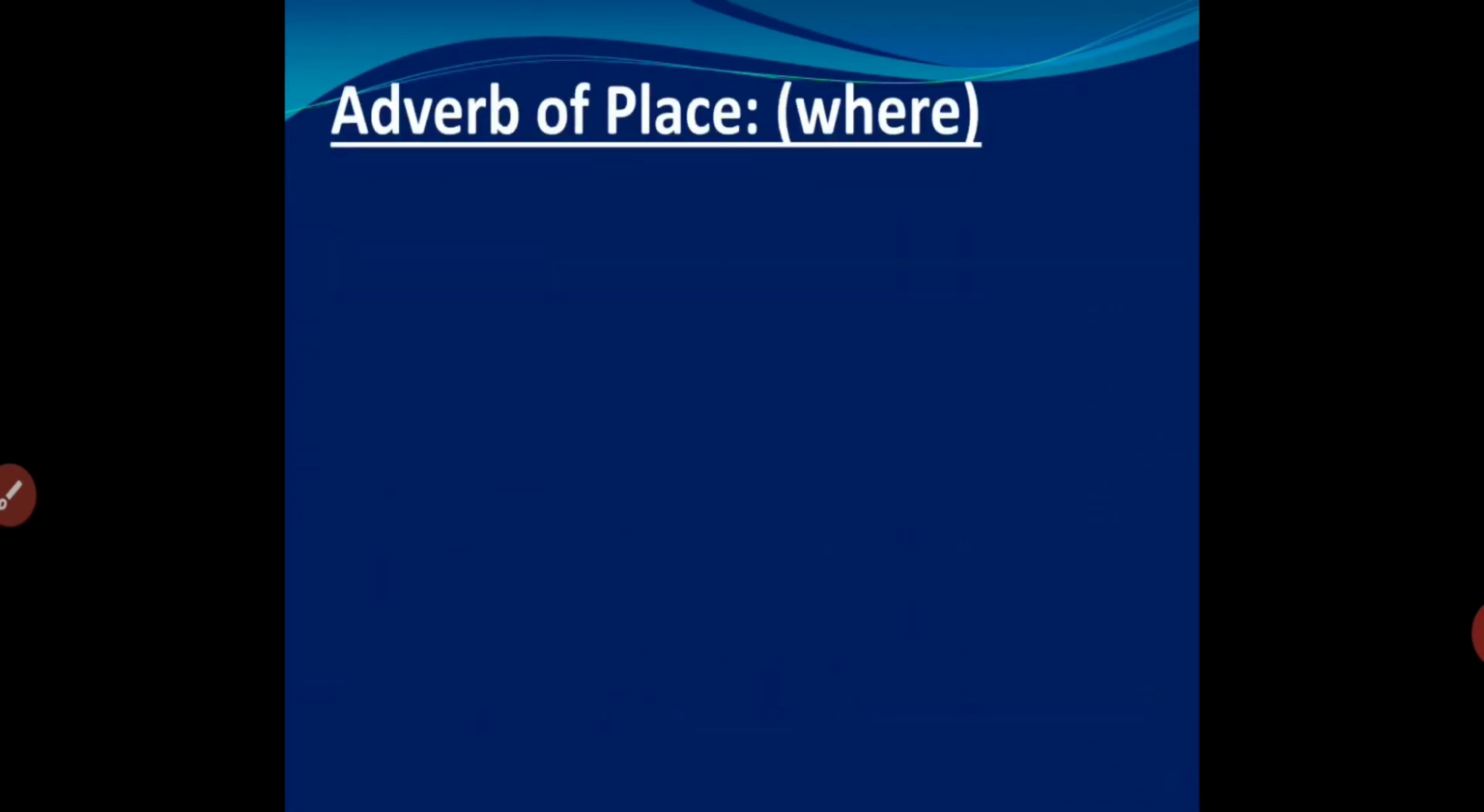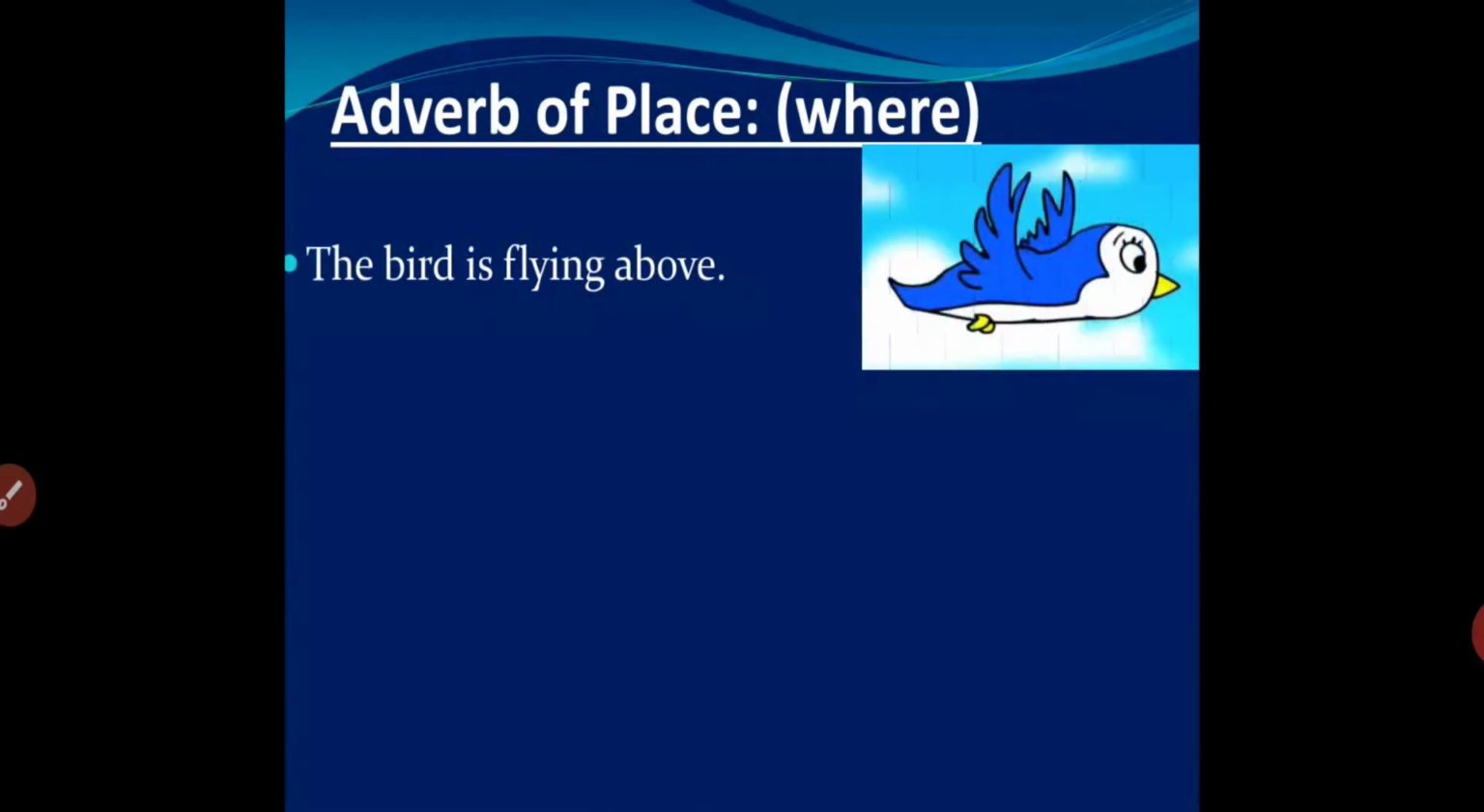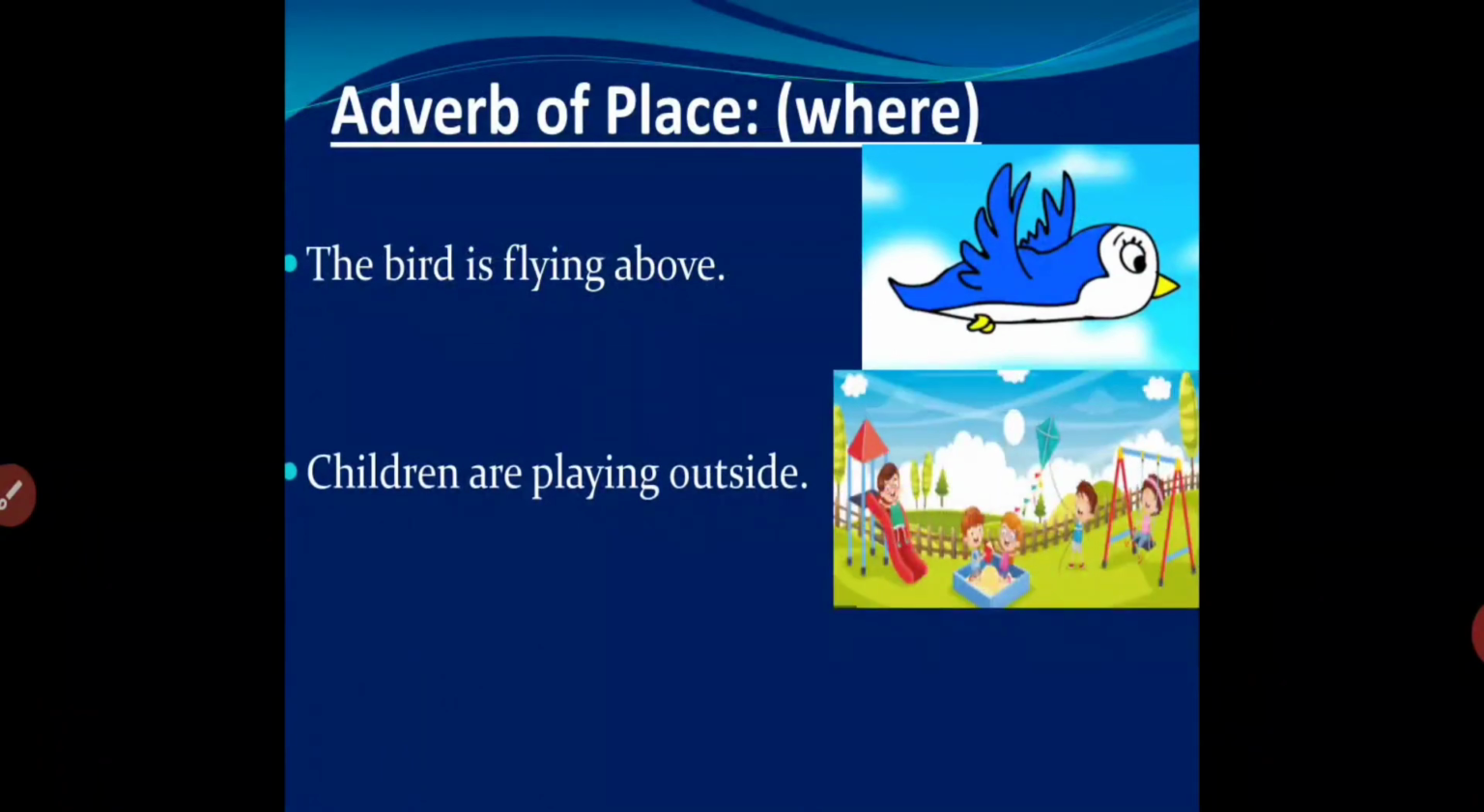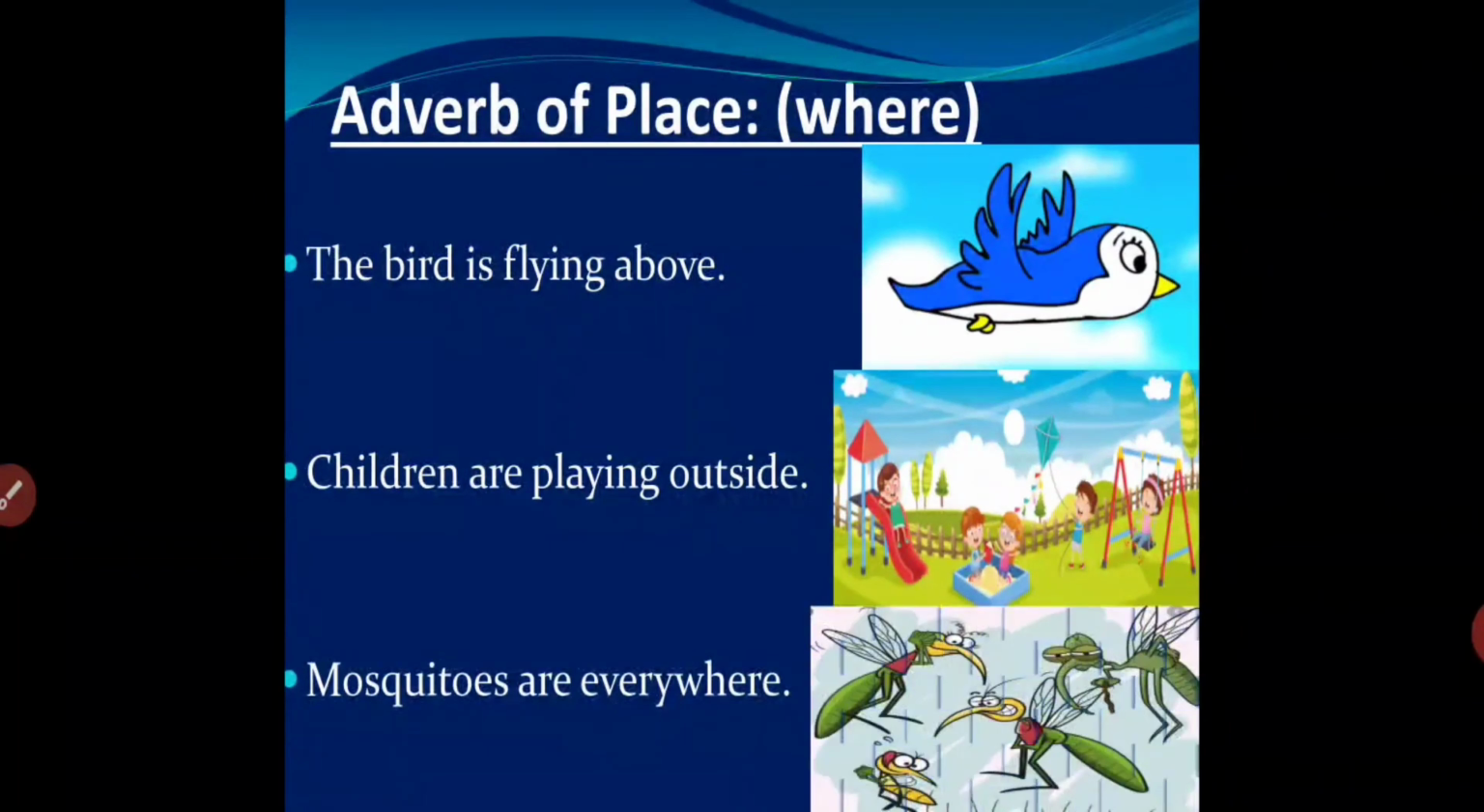Now we have adverb of place. Place means where. Now we have to find the answer to the question where. Let's see. The bird is flying above. Where is the bird flying? The bird is flying above. So above will be your adverb of place. Next, children are playing outside. Where are the children playing? They are playing outside. So outside will be your adverb of place. Next is mosquitoes are everywhere. Where are the mosquitoes? Mosquitoes are everywhere. So everywhere will be your adverb of place.